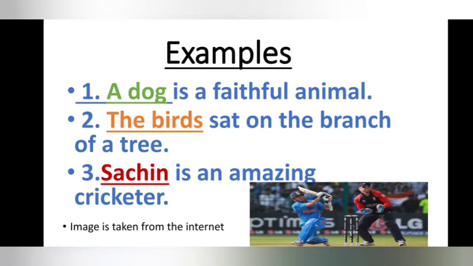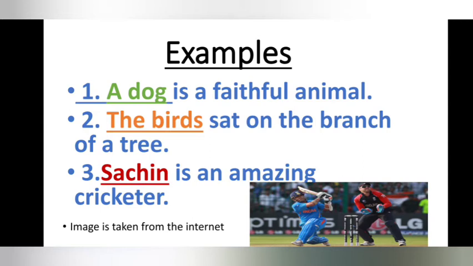Let's take example number 1 once again. A dog is a faithful animal. The first part, the underlined portion, is a dog. We said it names a person or a thing, so here dog is the naming part, and that part we call the subject.